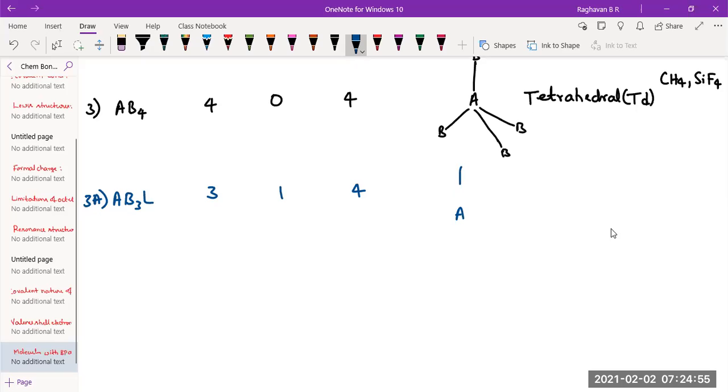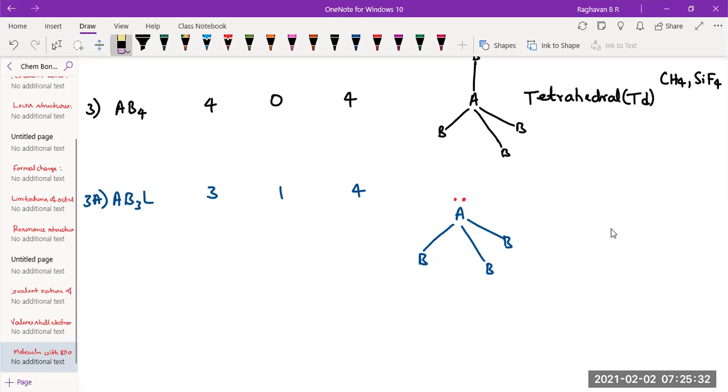Now all the 4 electron pairs are arranged around the central A atom in the same tetrahedral manner. If it were all bonds, they would be arranged in the same tetrahedral manner. But one of them is a lone pair now. Let us say this bond has lone pair but not bond pair. Remaining 3 are bond pairs. To the bond pairs, B atoms are connected. Correct? Now this lone pair doesn't contribute to the structure. You just remove it. There is no bond. Now this will be the structure.